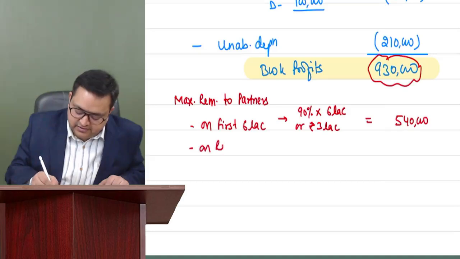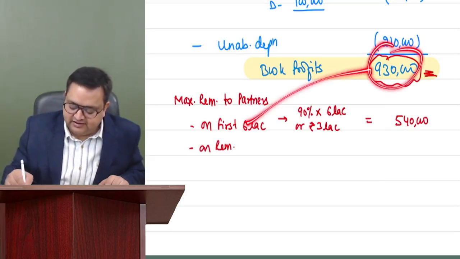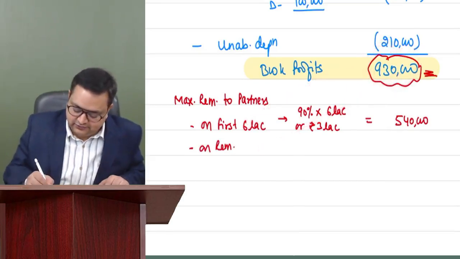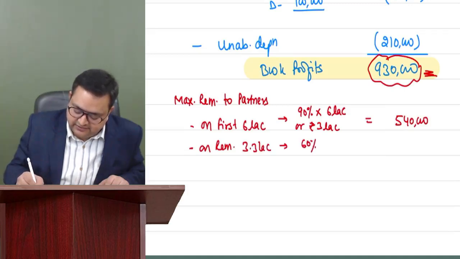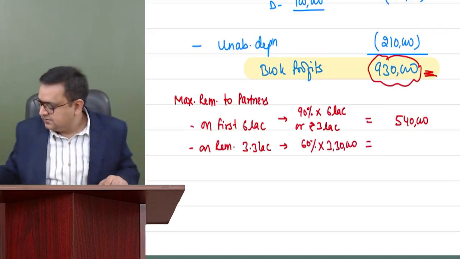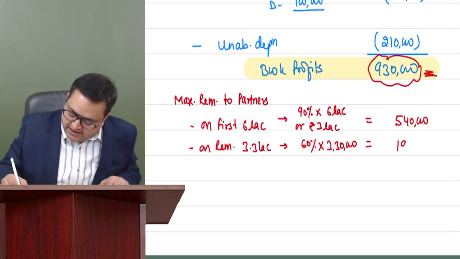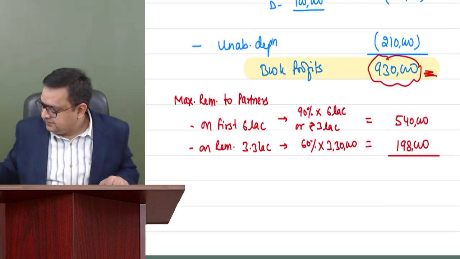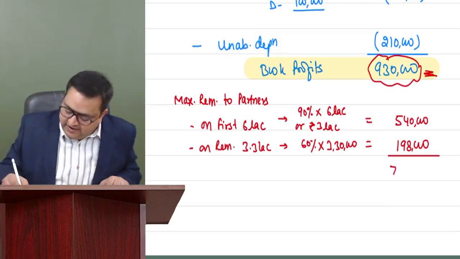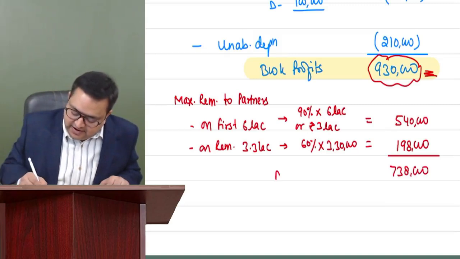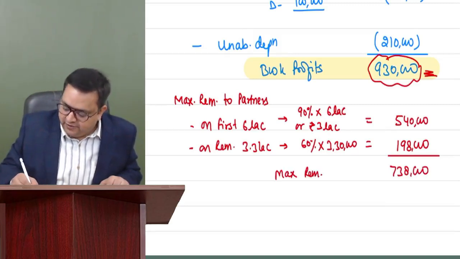And on the remaining 3.3 lakh, 60% of 3 lakh 30,000 is 1,98,000. So 7,38,000 is the maximum remuneration allowed.